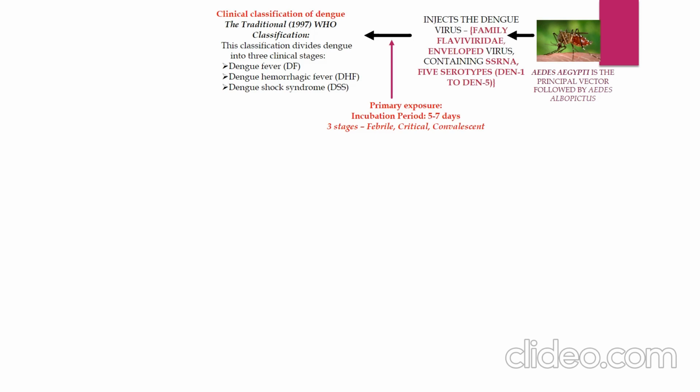Let's see about the dengue fever and its complications today. Aedes aegypti is the principal vector, followed by Aedes albopictus. The vector injects the dengue virus, which is an enveloped ssRNA virus having 5 serotypes, Den1 to Den5, belonging to the family Flaviviridae. Pathogenesis of dengue may range from subclinical infection to dengue fever, dengue hemorrhagic fever and eventually dengue shock syndrome.